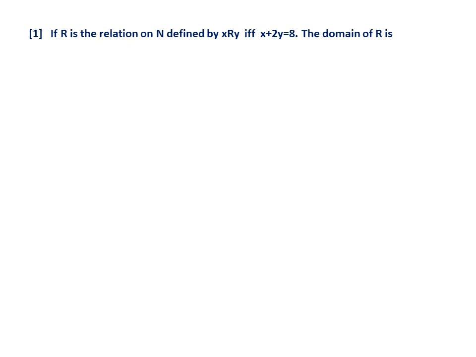First question. If R is the relation on N defined by X is related to Y if and only if X plus 2Y equals 8, then the domain of R is. Four options are given. Now, of course, this is a very simple question. This type of question does not require calculation actually.